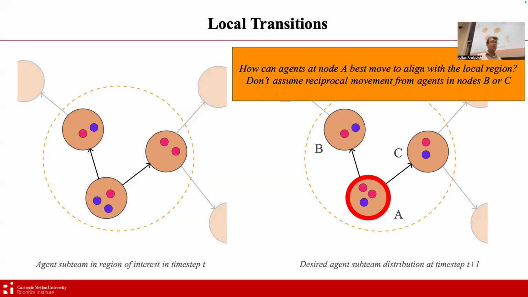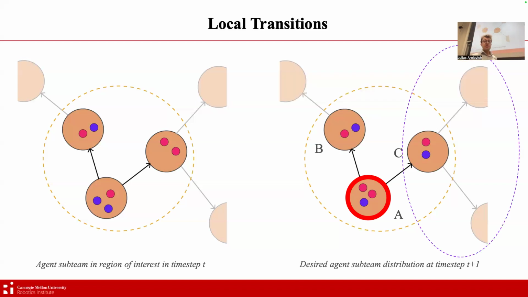We don't assume that at all. But actually, by conducting this local process iteratively, we find that it leads to a global convergence. You might ask, why don't we assume reciprocal movement from agents B and C? The answer is because node C, for example, has two of its own neighbors that it has outgoing edges to, and so it will be doing this optimization process on its own as well. How to actually best schedule these transitions to optimize convergence is definitely a topic for future work.